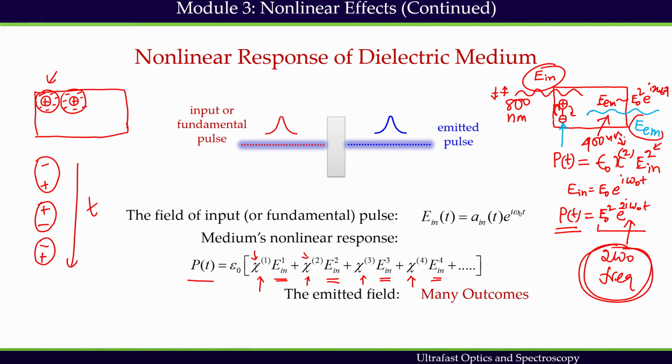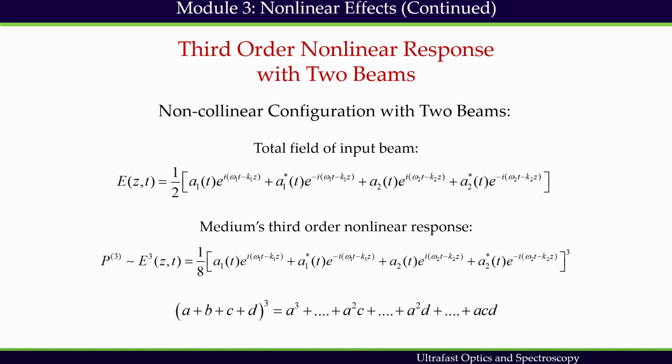So this is all about frequency conversion. We can have different outcomes, and we have seen many outcomes. In today's lecture, we will be focusing only on the third order process and higher order processes. These are the processes we are interested in. First, we will consider third order process with two beams in non-collinear configuration. Non-collinear and collinear configuration, we have seen it already.